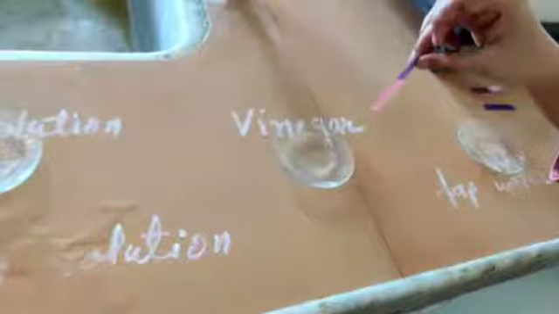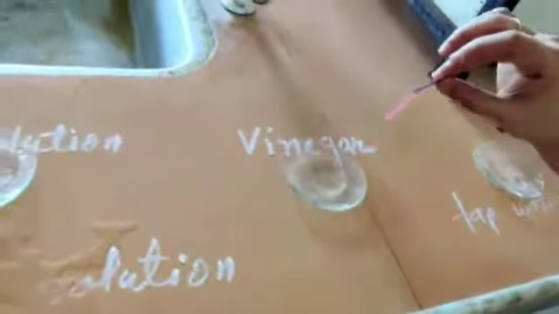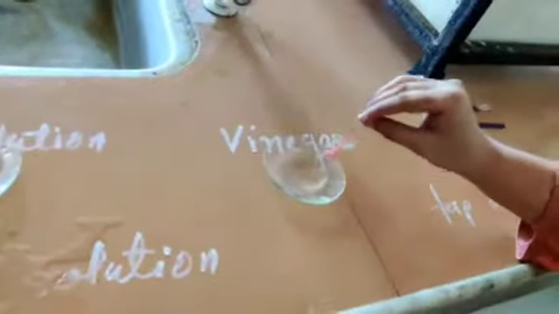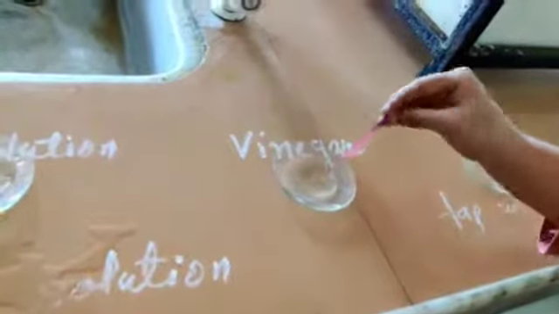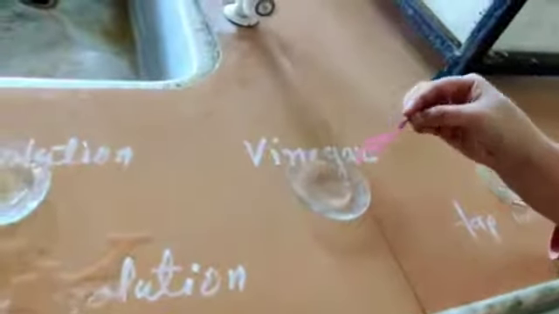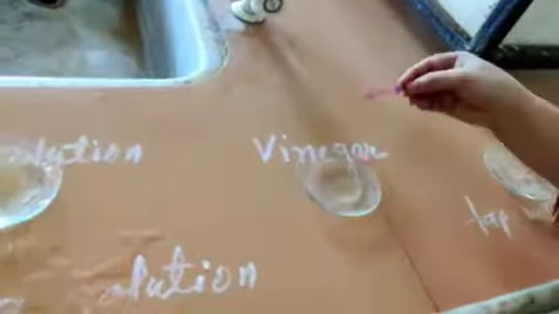Now vinegar. I am dipping blue litmus in vinegar. See, it turns red. So you can decide whether this vinegar is acidic or base. In the previous video I told you litmus will turn from blue to red with acid. So you will decide if vinegar is acidic or base.